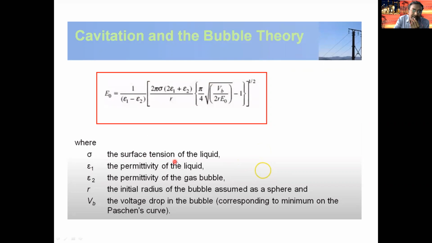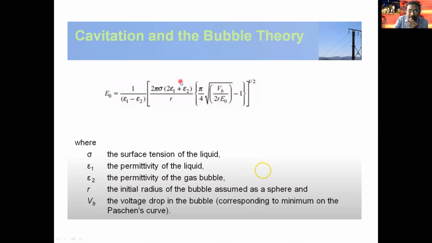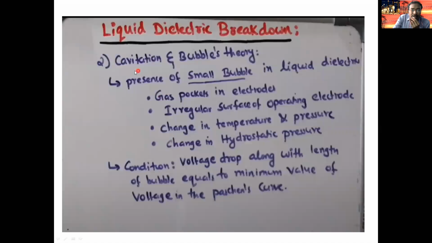Here sigma is called the surface tension of the liquid. That means the dielectric strength of the liquid type dielectric material depends on the surface tension. Epsilon 1 is the permittivity of the liquid, epsilon 2 is the permittivity of the gas bubbles, and R is the initial radius of the bubble, assumed as a sphere, and V is the voltage drop in the bubble. So this is the concept according to the cavitation and bubble theory. These are the simplest ways to explain the concept.